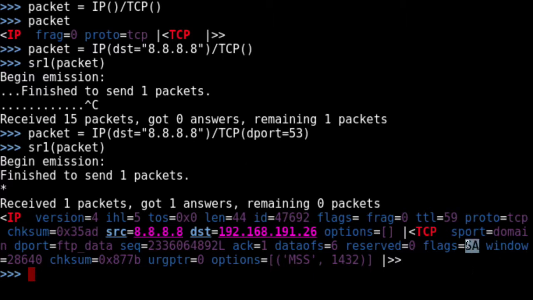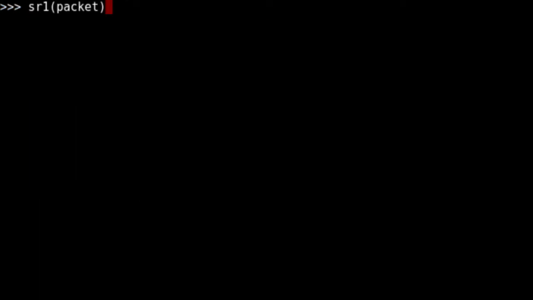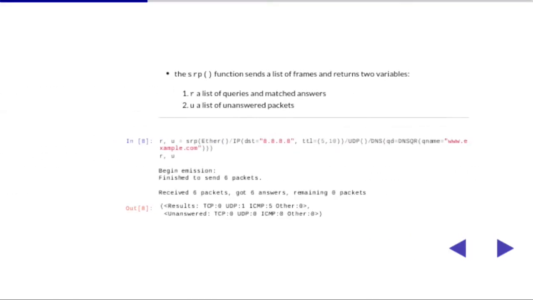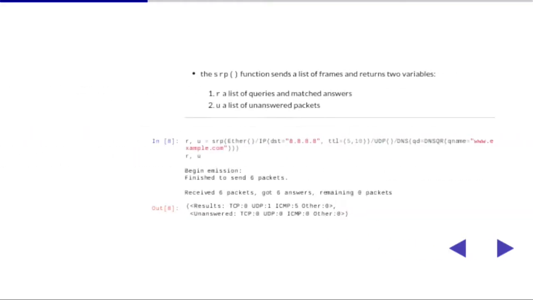So we can easily manipulate packets. Let me check black and white. Yeah, I think it's nicer. Okay. Black and white. Okay. So it was for sr1.